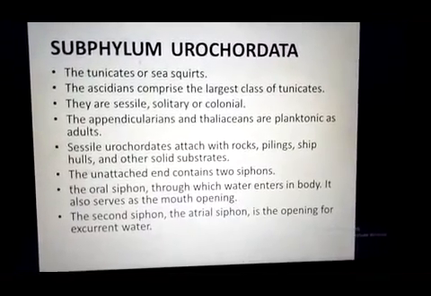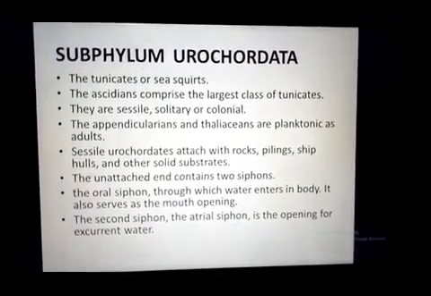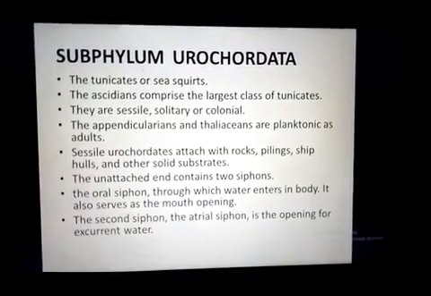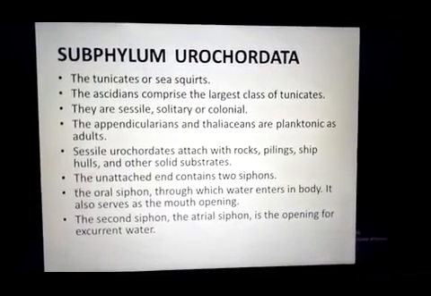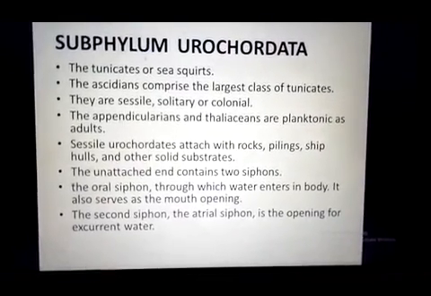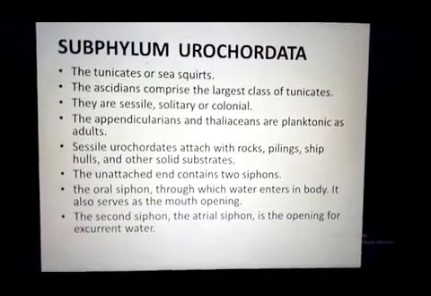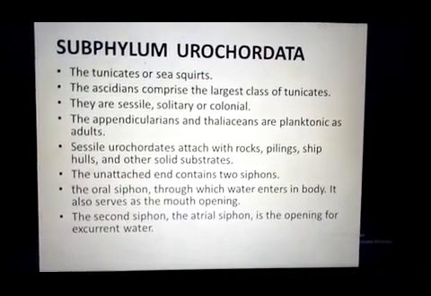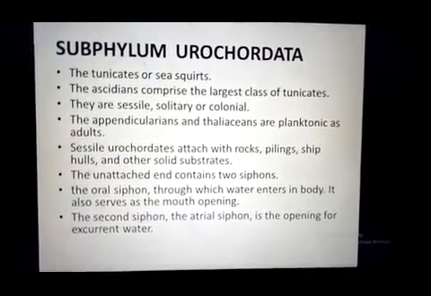Ascidians, their body is covered with a membrane which is called tunica or tunic, and this membrane is jelly like in appearance and a tough membrane.